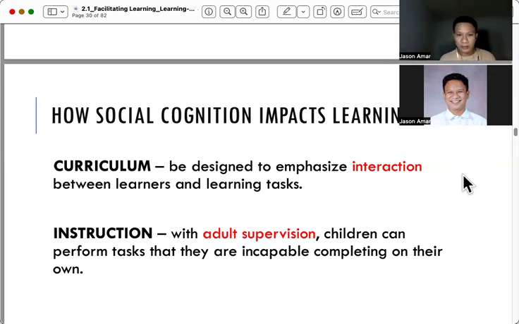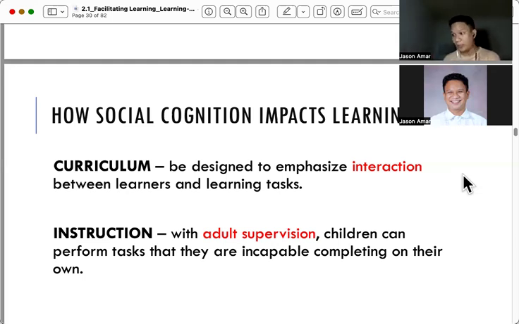Okay, that's part. Even the learning tasks, the activities. Okay, group yourselves into 2, into 4. We call that learning tasks. Okay. The second also is the instruction, the teacher, the adult supervision. Children can perform tasks that they are incapable of completing on their own. They cannot perform tasks if they don't have that capacity.